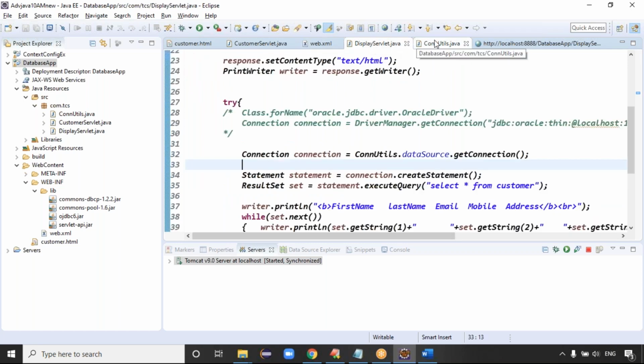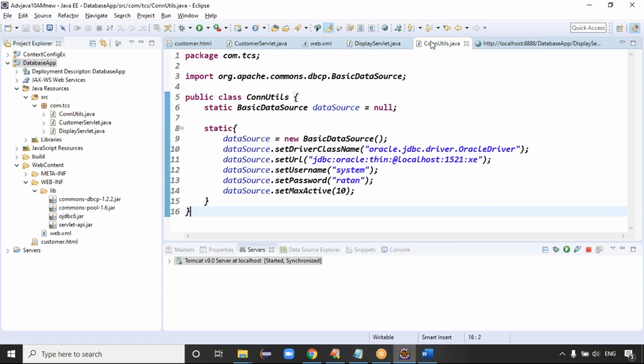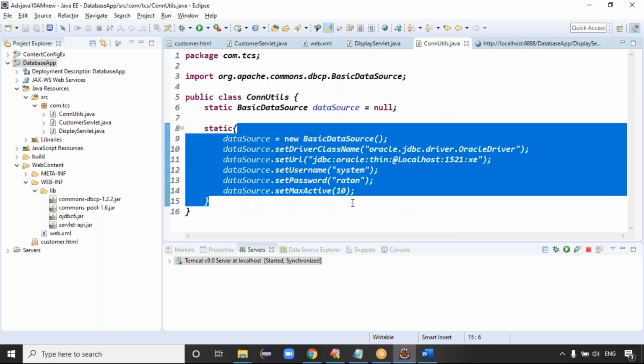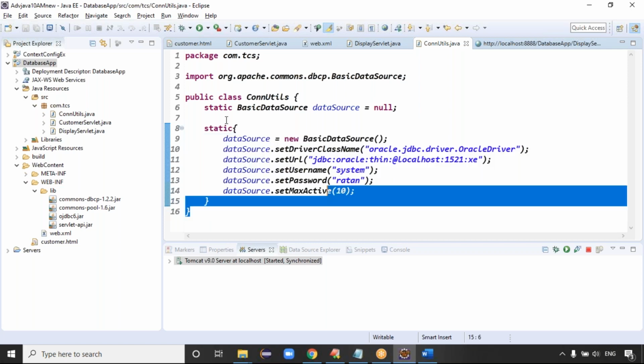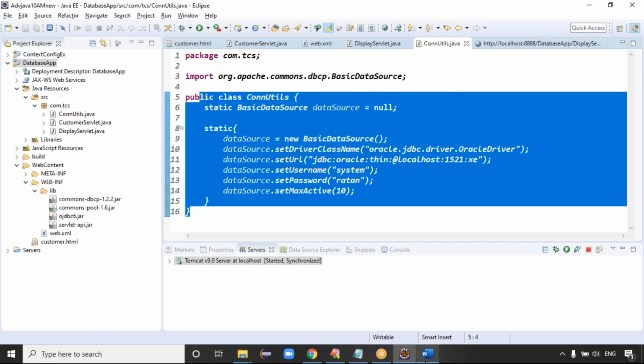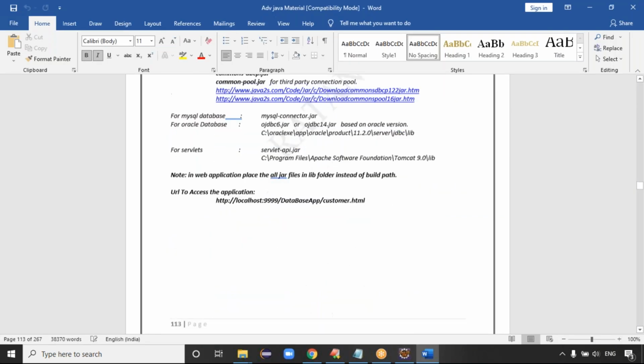Next approach is server-side connection pooling, guys. See, previously third-party connection pooling meant that you took a separate class, and in that class you did the configurations. But server-side connection pooling means we don't need to take a separate class, because you don't need to maintain a separate class.